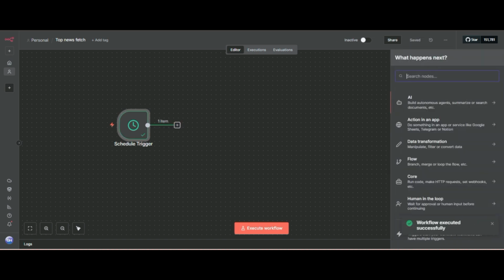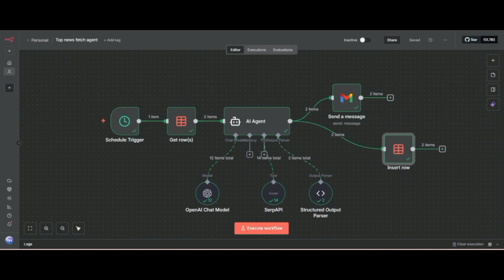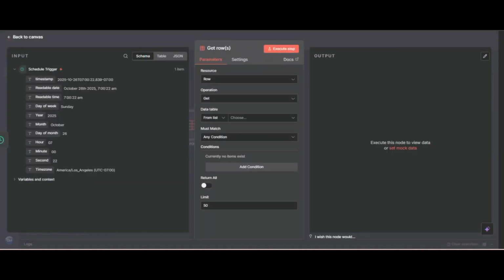And then, because we want daily fresh news, we don't want to receive old past news. Here are past news that it generated. So I want it to not generate the past news.